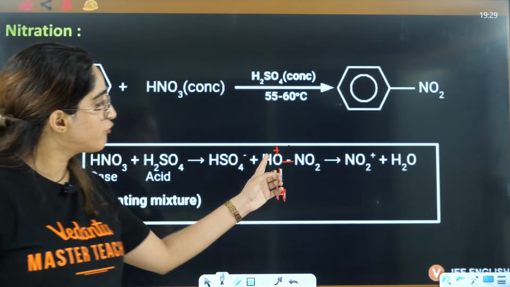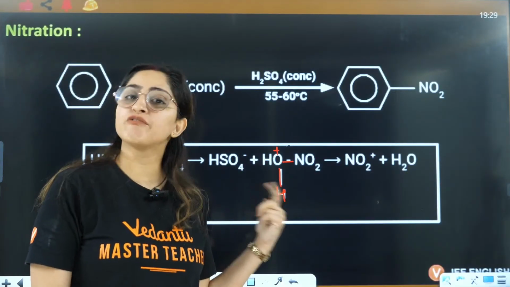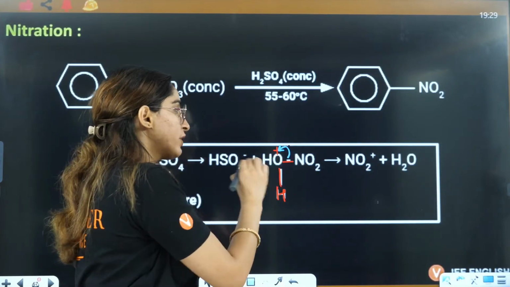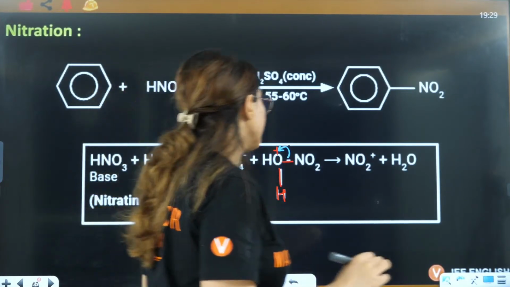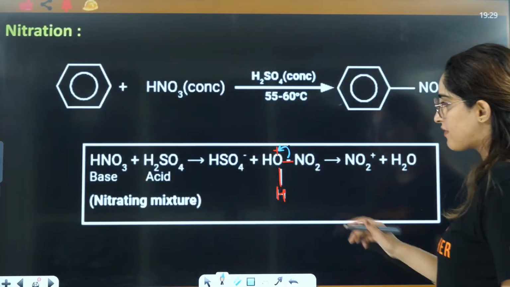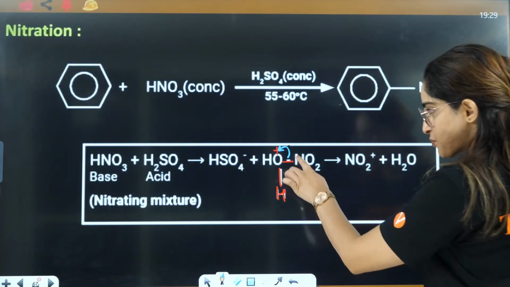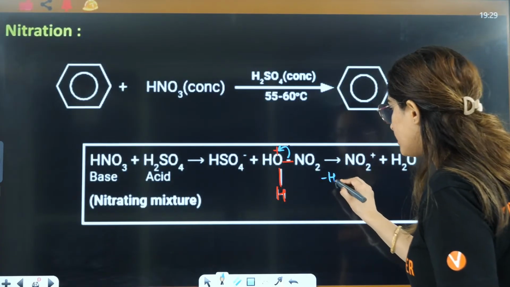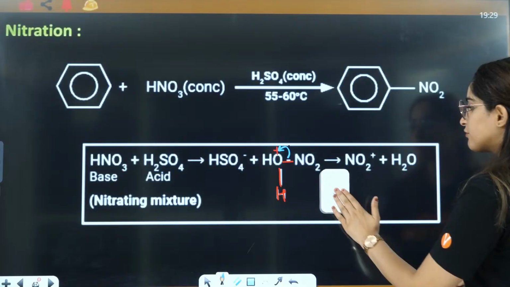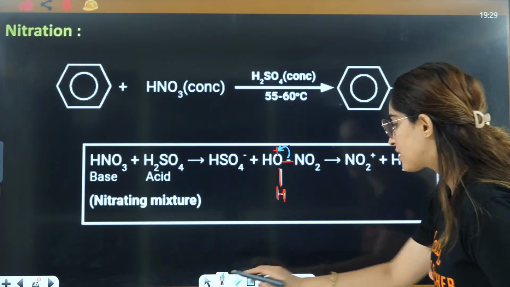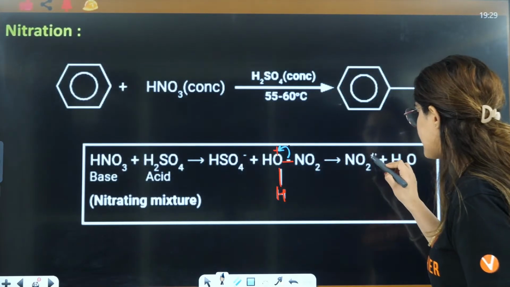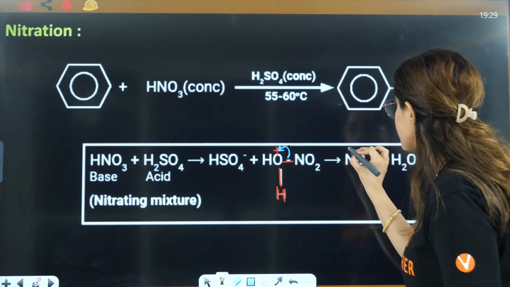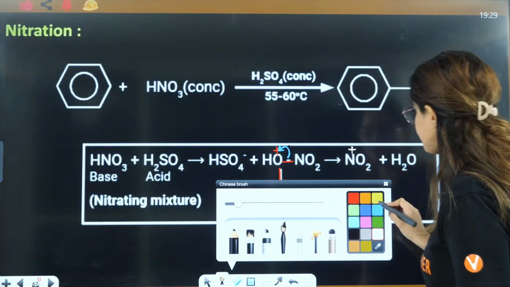Now we know that oxygen can never hold a positive charge, so this electron will shift here, and you will have the formation of NO2 positive. This bond will break, these electrons will shift here, you will have the elimination of water, and you will have the formation of NO2 positive electrophile here, right?